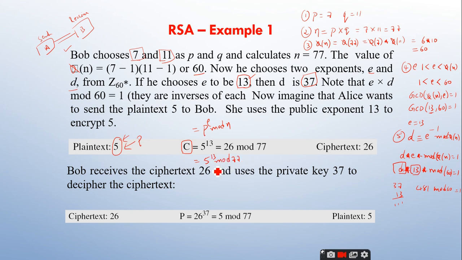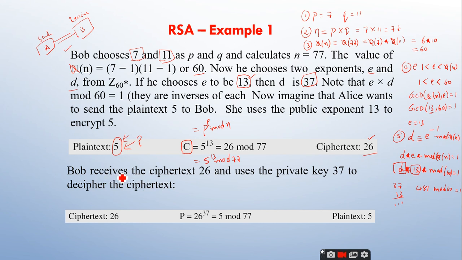What is the value of 5 power 13 mod 77? Anybody who has a calculator can do it. It is 26. So the plain text 5 has been converted to 26.